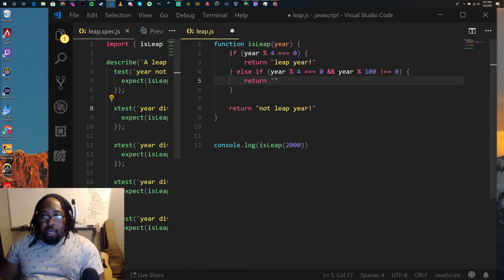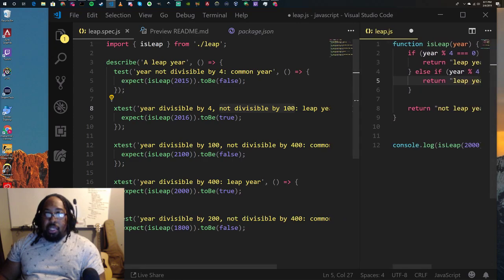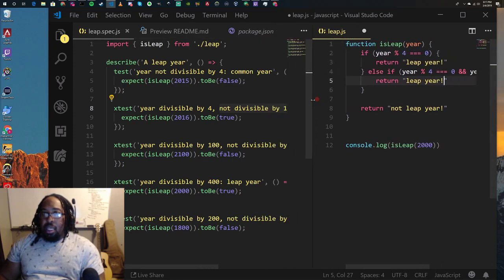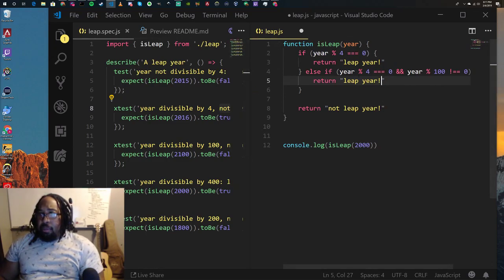That it's a leap year. So it's 100. Oh, actually. Oh yeah, okay. So if it is divisible by 4, actually, we didn't actually code this first one to the spec.